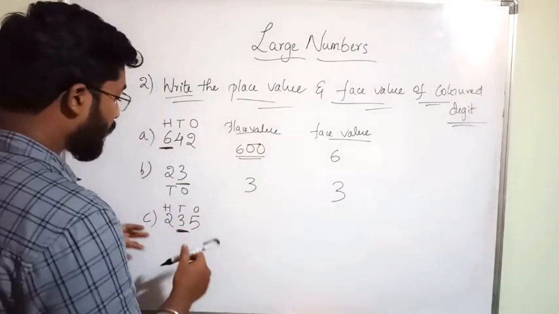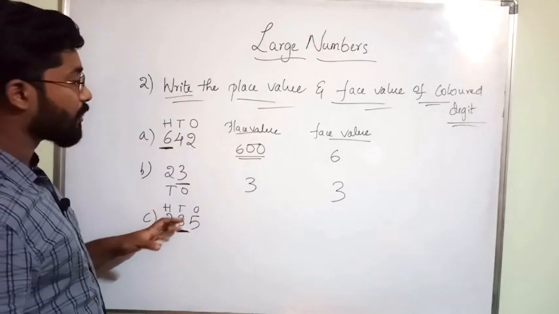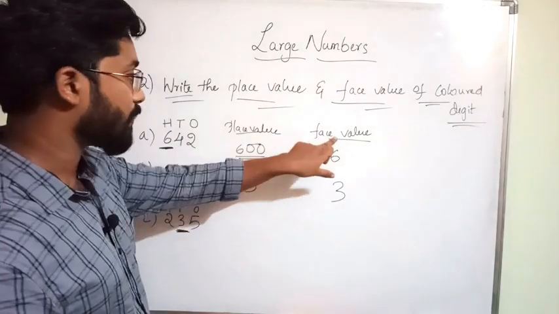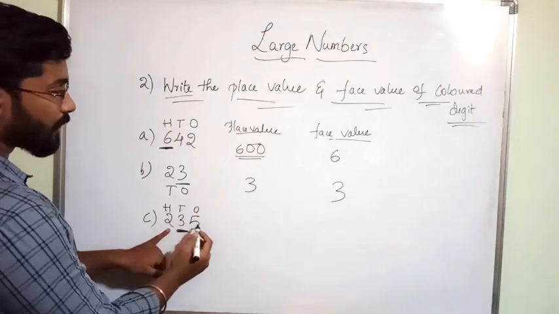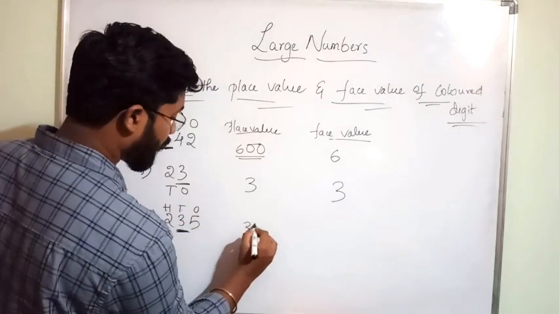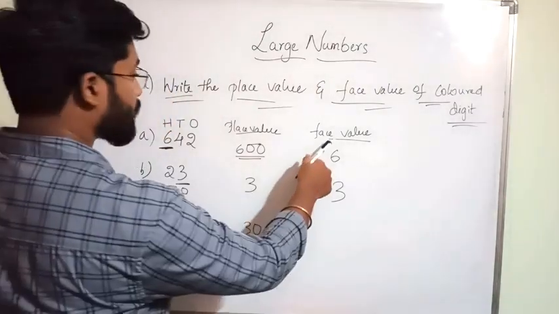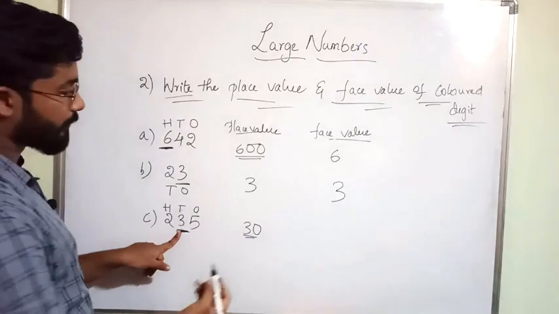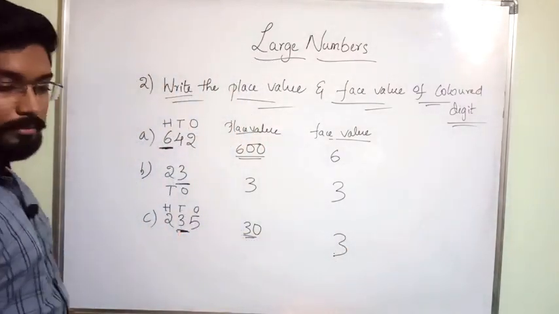For your remembering, write here ones, tens, hundreds, so that you can find out place value and face value. What is the place value of 3 in 235? It is in tens place, so the value is 30. Clear? What is the face value of 3? Face value is 3 itself.